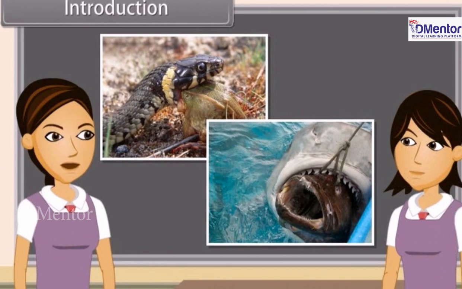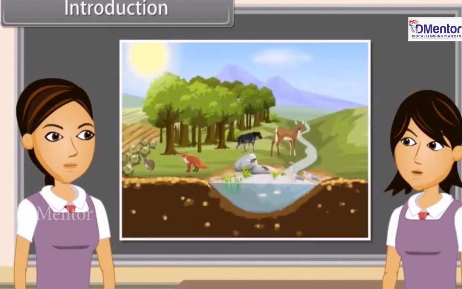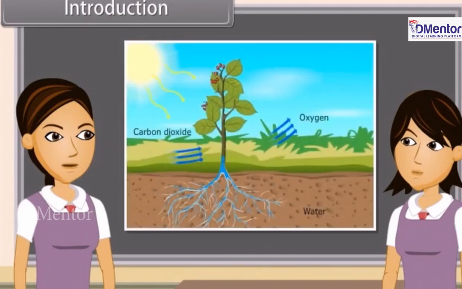The big fish eat small fish, the birds eat worms and insects, snakes eat frogs, some insects eat dead bodies of animals. But when we observe it closely, we find that all the living things on earth actually depend on the sun for their food, directly or indirectly. Plants use the energy of the sun and prepare food by photosynthesis, which is utilized by them to maintain their life.